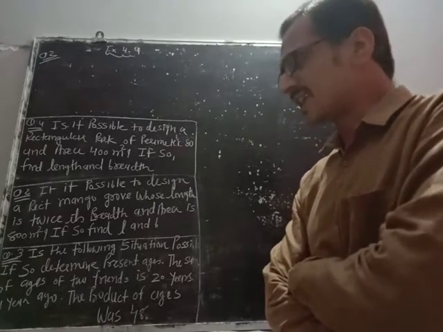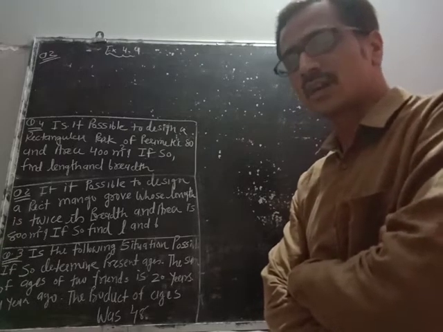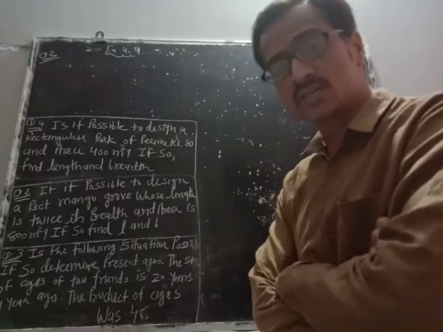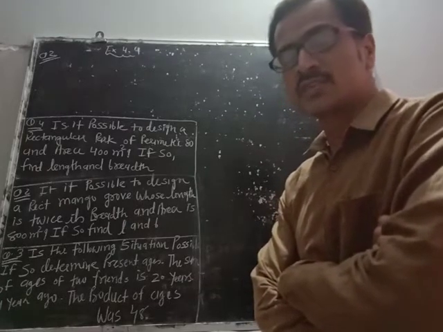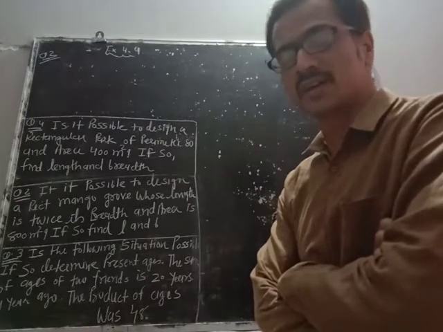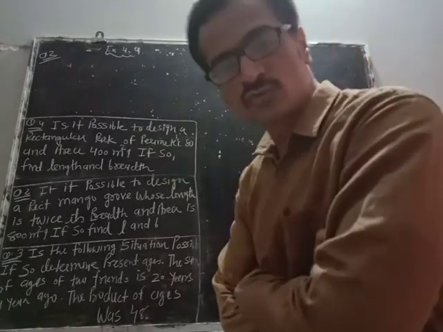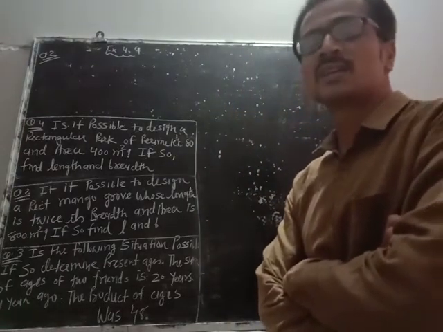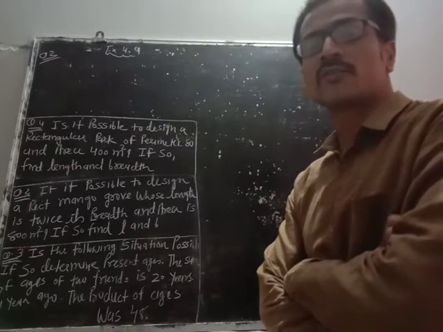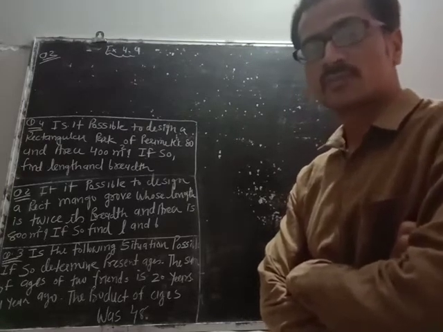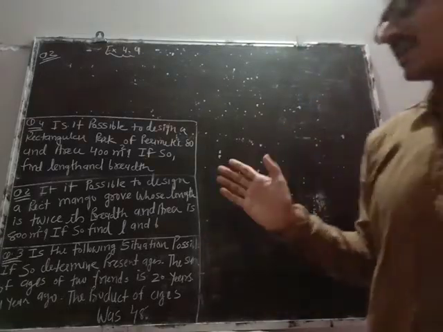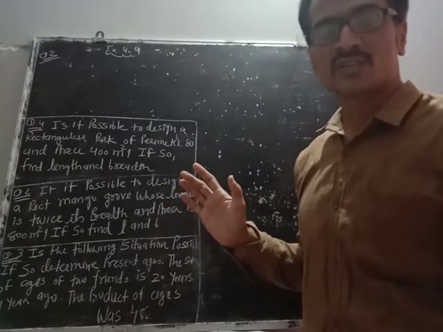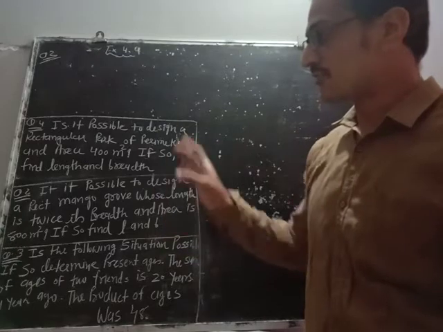The correctness of every quadratic equation can be found out by finding b square minus 4ac. If b square minus 4ac is greater than 0, roots are real and distinct, that means the statement is correct. If b square minus 4ac equals 0, roots are real and equal, again the statement is correct. If b square minus 4ac is less than 0, the roots of the quadratic equation are not possible, the statement is wrong. Clear? So in this way, by finding b square minus 4ac, we can get an idea. But to find b square minus 4ac, we require the quadratic equation that will form from the question.